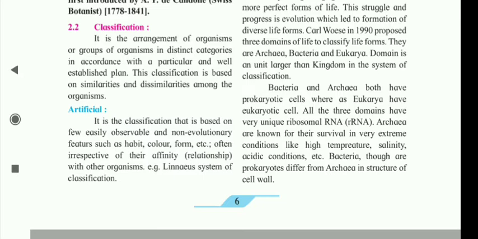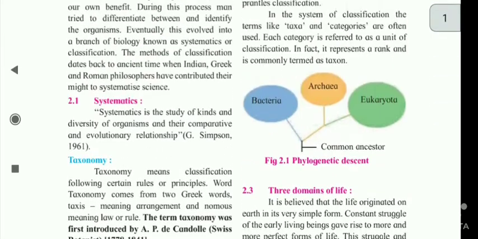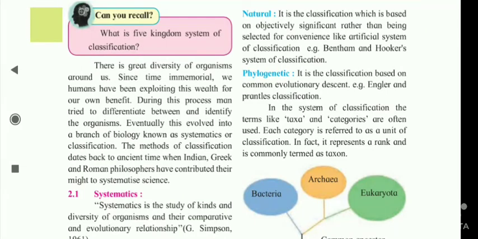Artificial. It is the classification that is based on few easily observable and non evolutionary features such as habit, color, form, etc., often irrespective of their affinity with other organisms. Example, linear system of classification. Natural.